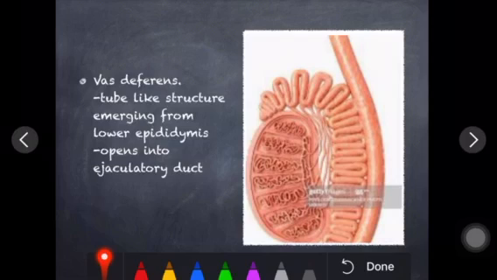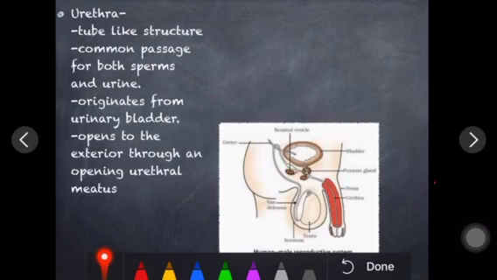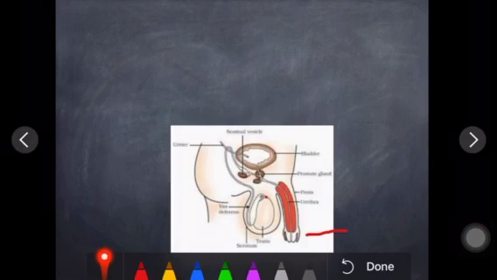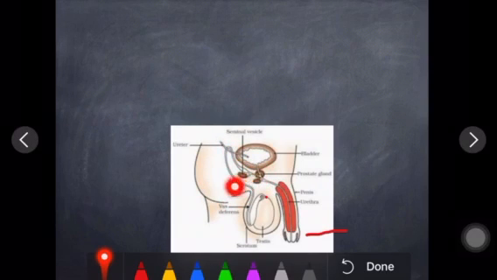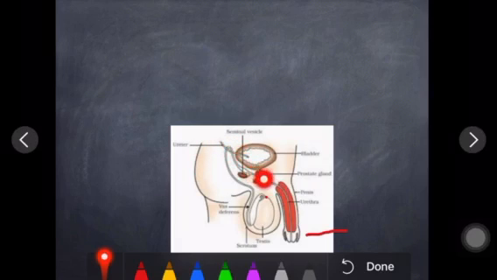So the vas deferens is a tube-like structure emerging from the lower epididymis and opening into the ejaculatory duct. Here, this is the vas deferens, which opens into the ejaculatory duct, and then the urethra, as I told in the previous slide. Here you can see the vas deferens open into the urethra, right? Vas deferens open into the urethra.